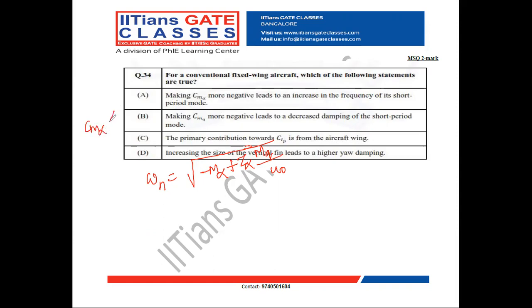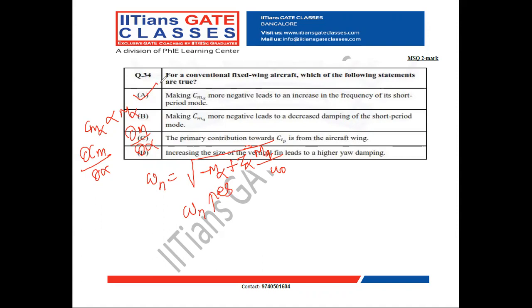Cm alpha is directly proportional to M alpha, where Cm alpha is dou Cm by dou alpha, the pitching moment coefficient with respect to alpha. M alpha is the change of pitching moment with respect to angle of attack. When Cm alpha becomes more negative, that means M alpha becomes more negative. Minus into minus becomes positive, so my natural frequency increases. So option A is correct.